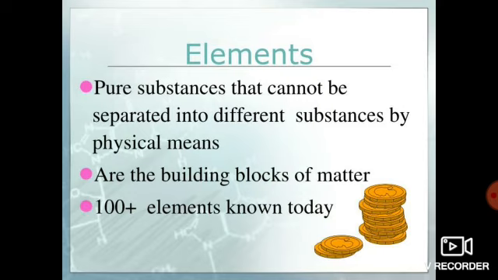Just think properly: various atoms combine together and form elements. For example, in oxygen, various oxygen atoms are there and they form the element. Only one kind of atom is there, oxygen, having the same atomic number, that is 8. That's why elements cannot be broken down into simpler substances: they are made up of atoms which have the same atomic number.